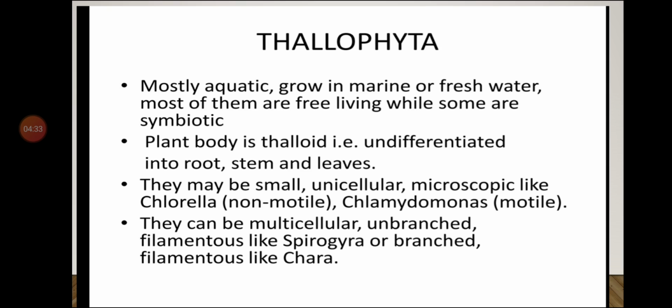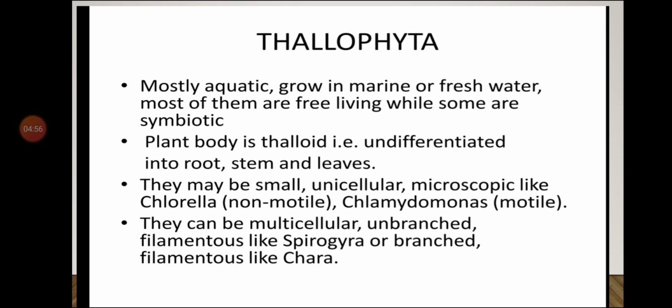They grow in marine or fresh water, and most of them are free living, that means they live freely in the water, while some are symbiotic, meaning they are present in association with some other plants.